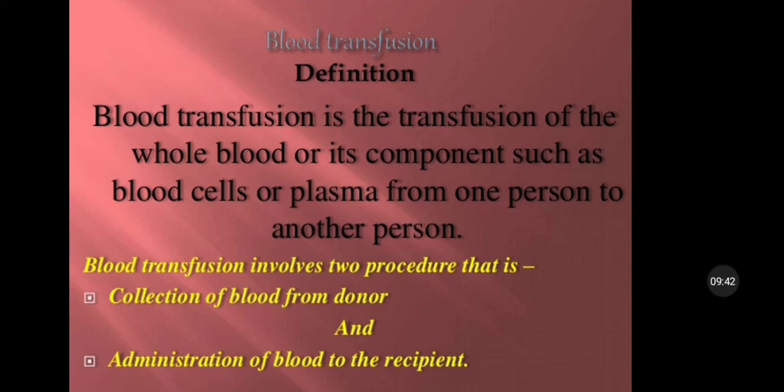And the next term, blood transfusion. Blood transfusion is a transfusion of whole blood or its component, such as blood cells or plasma, from one person to another person. Blood transfusion involves two procedures: the collection of blood from the donor and the administration of the blood to the recipient. In blood transfusion we can transfuse any component, like WBCs, RBCs, platelets, plasma.